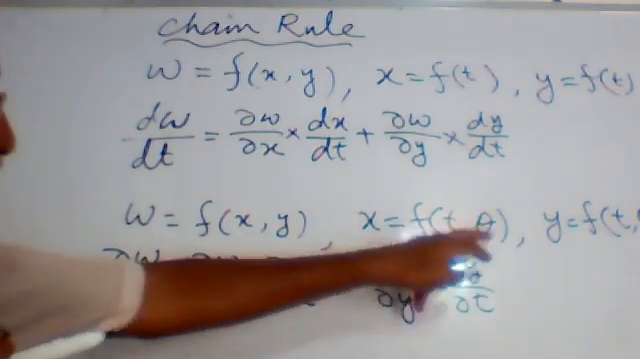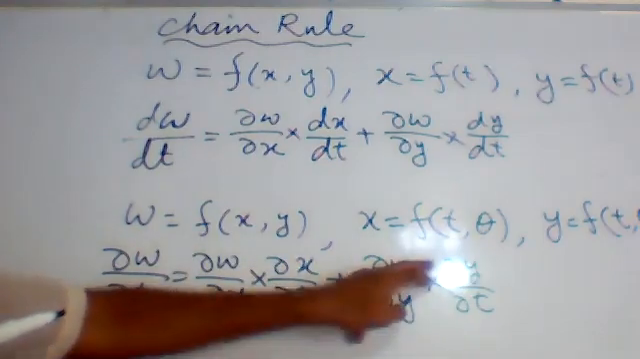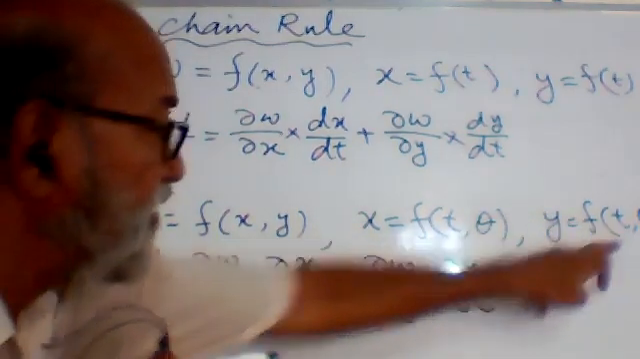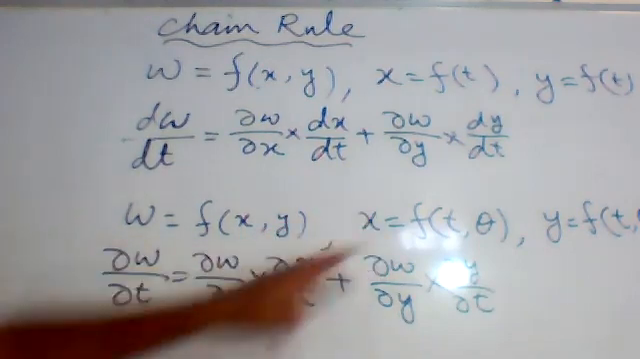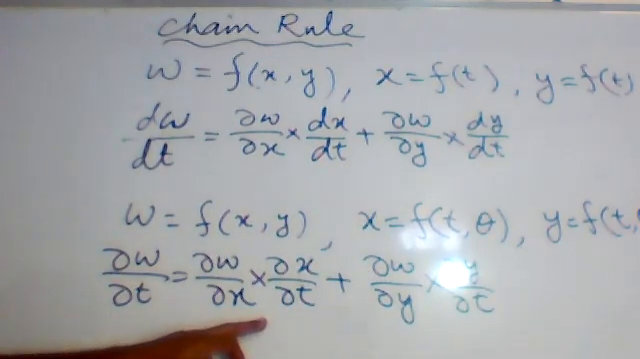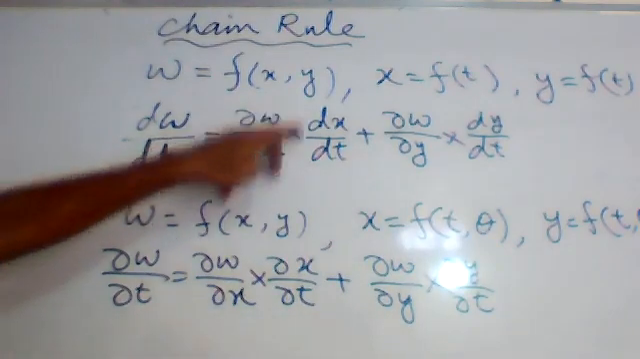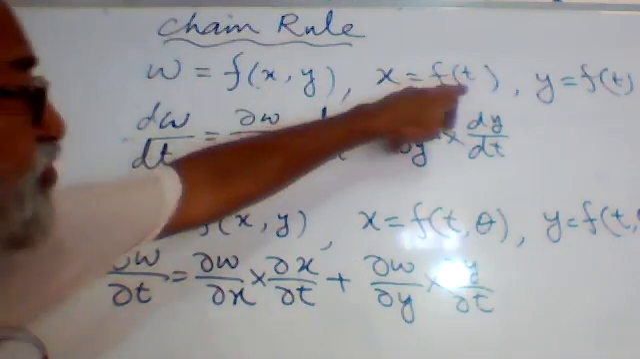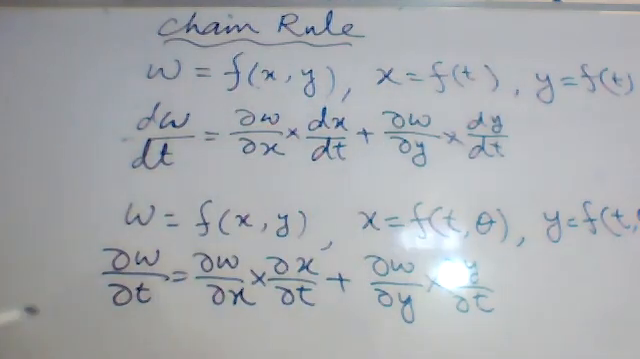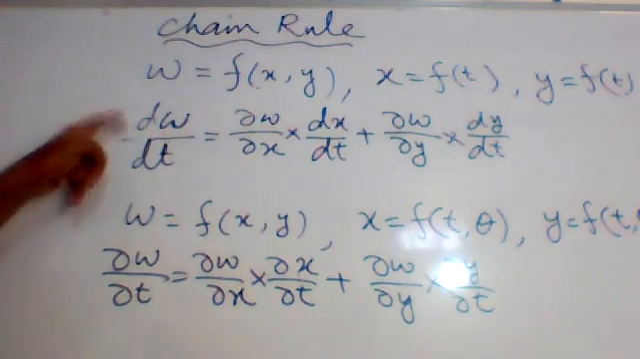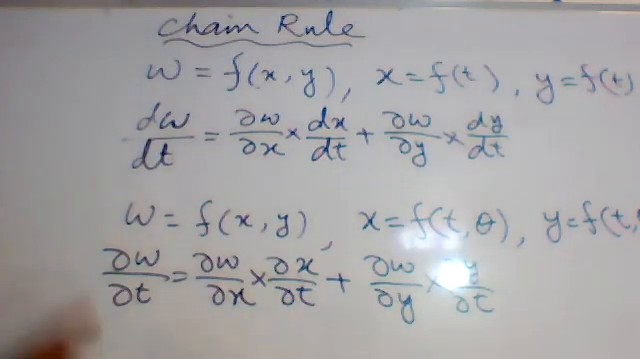When there is more than one variable, we will take the partial derivative, so ∂x/∂t. And when there is only one variable, we will take the total derivative dx/dt. There is only one variable. So this is the difference between the total derivative and the partial derivative.